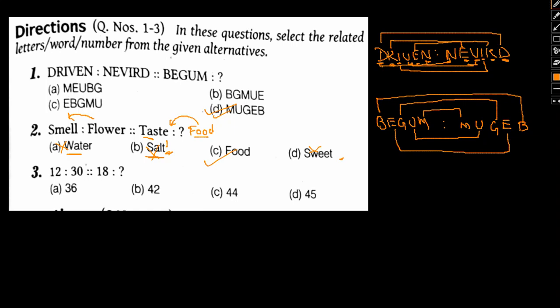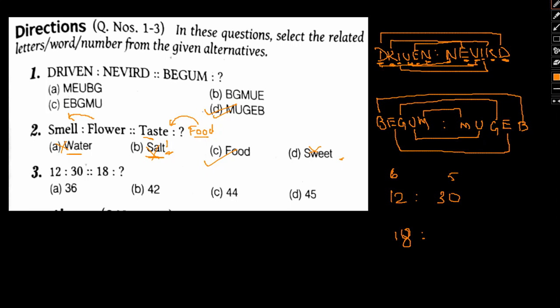Now let's talk about this one. We have 12 and 30, so a similar relationship we need to maintain with respect to 18. If we take a look, initially we could have gone with a ratio kind of thing. If we go with the ratio, then it turns out to be 6 by 5.